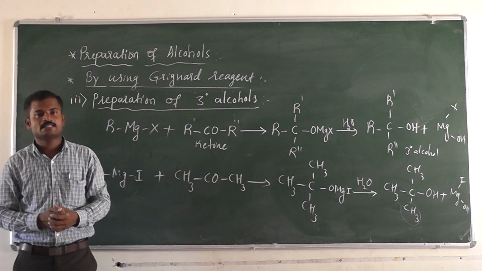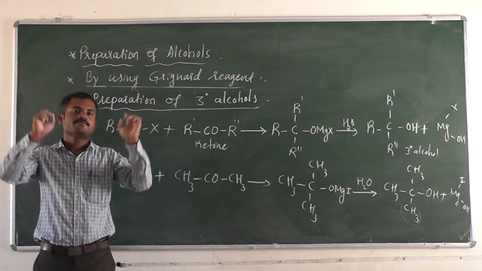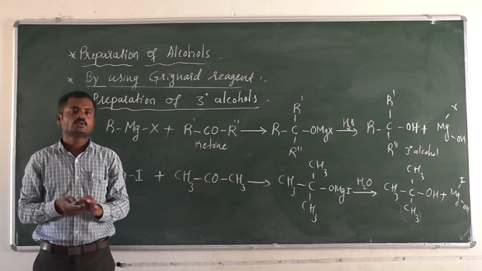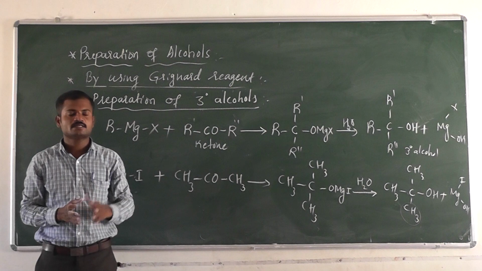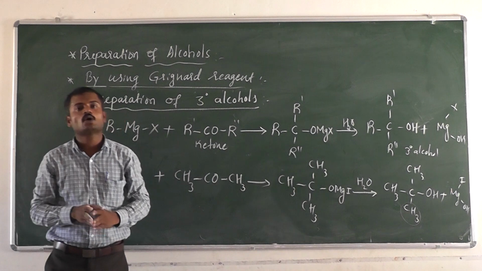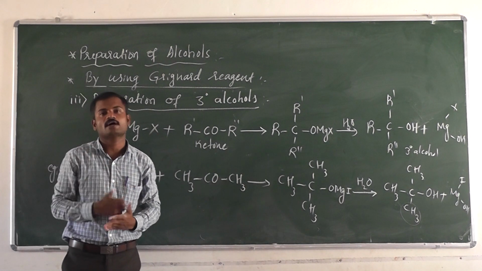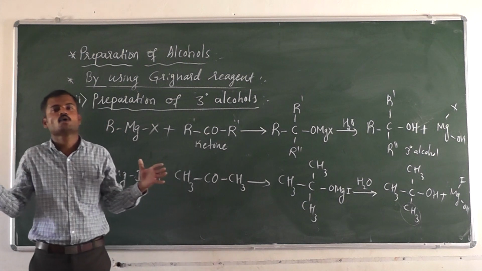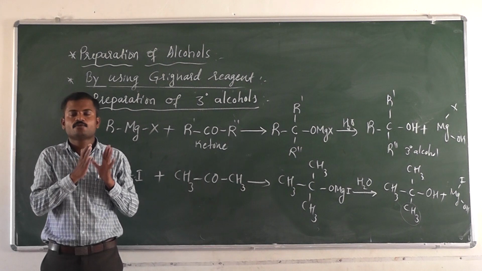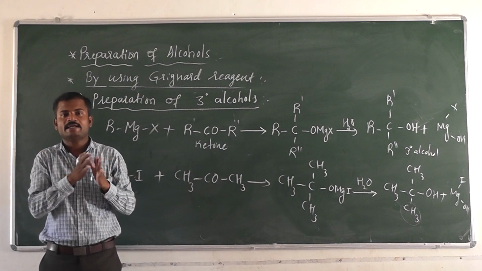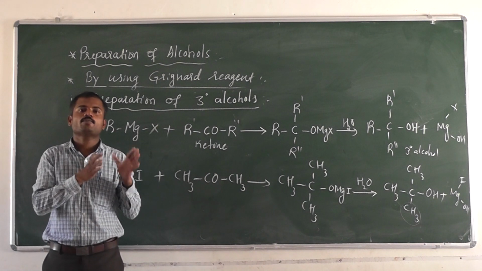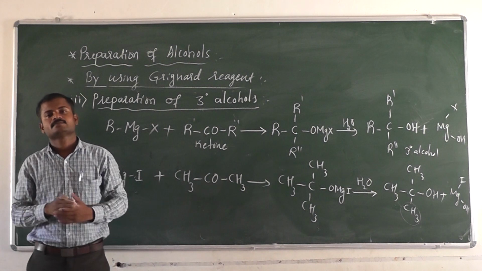See, some physical properties which I am going to discuss here. As far as the physical properties of alcohols are concerned, the first physical property is that the boiling point of the alcohols increases with the number of carbon atoms. If the carbon atoms are more, then it has a high boiling point. For example, if you compare propane and pentane, pentane has 5 carbon atoms, propane has only 3 carbon atoms, so pentane has the higher boiling point.